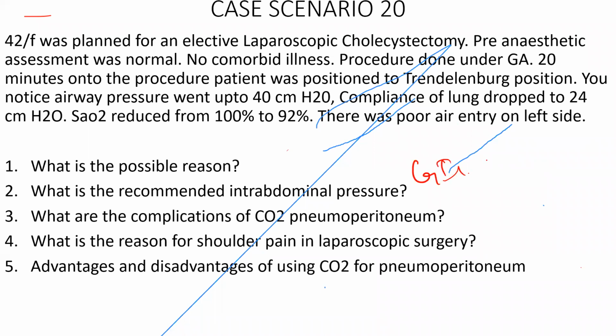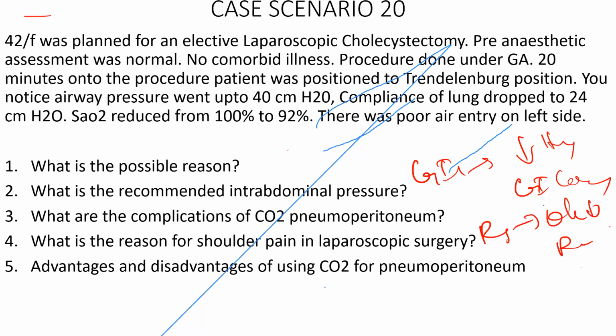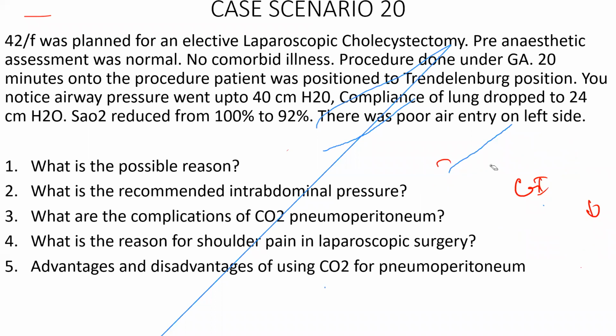Coming to the GIT, it can reduce hepatic perfusion. It can produce gastrointestinal congestion. Coming to the renal system, it can produce oliguria because of reduced renal blood flow. So these are the effects of carbon dioxide pneumoperitoneum.